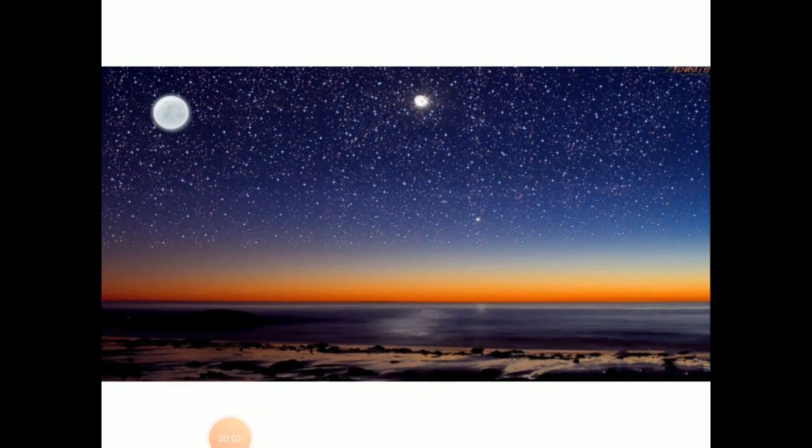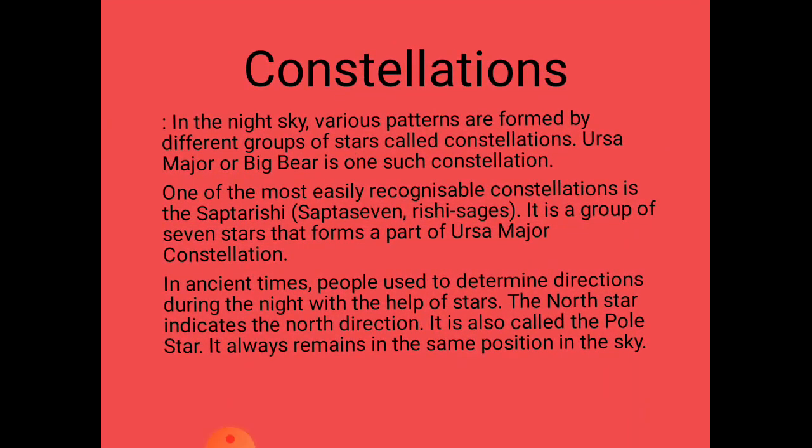Now let's talk about the constellations. We can see various patterns in the sky at night. They are formed by stars. These are called constellations. When you observe the sky at night, you see that there are stars which are following a different kind of pattern. You can see different kinds of shapes or patterns there, and you try to correlate them with the things you observe in the sky. These are called constellations. Means the pattern which you see formed by stars in the sky, they are constellations.